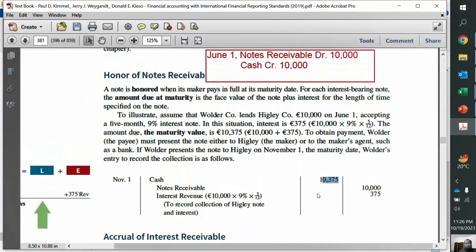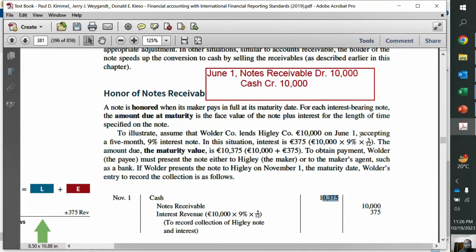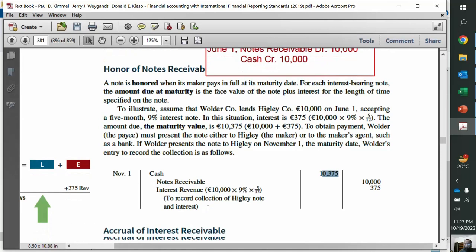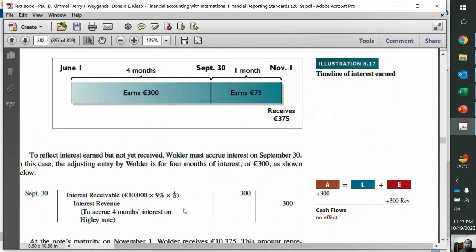Now what happens if during this period, between 1st June when the note is executed and 1st November when the note is collected, there comes the period end, for example month end or quarter end? Then we have to record the amount of interest which is due but not received, that is accrued revenue. So how do we record it, right?